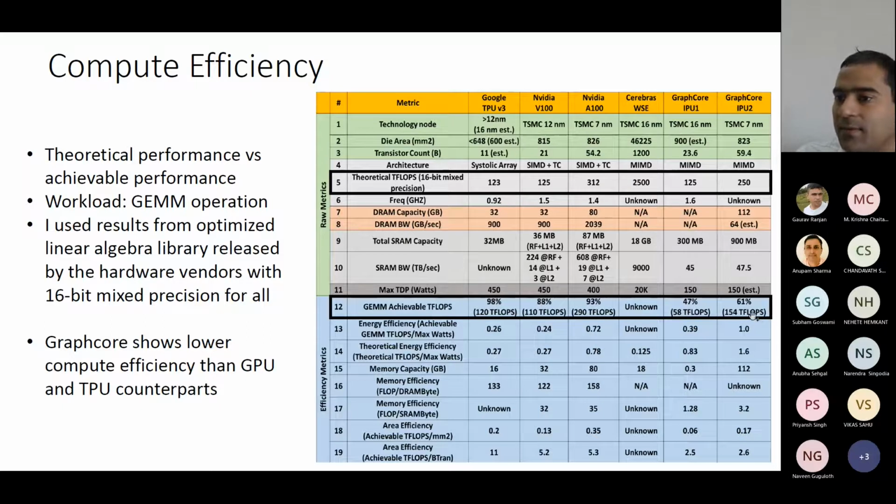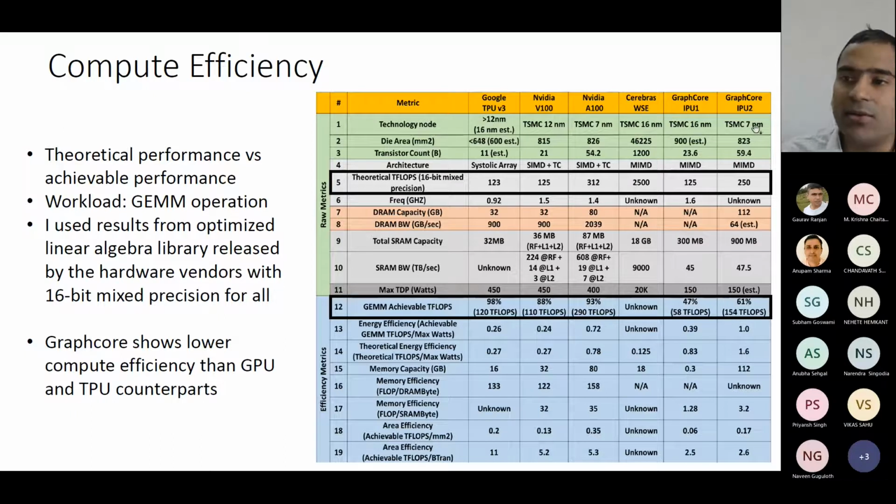And now you can see that in IPU version 2, within the same power budget, 150 and 150, they have doubled the performance. How? Because from 16 nanometer they have moved to 7 nanometer. So a 7 nanometer chip must be much more costly. I think price is not shown here.